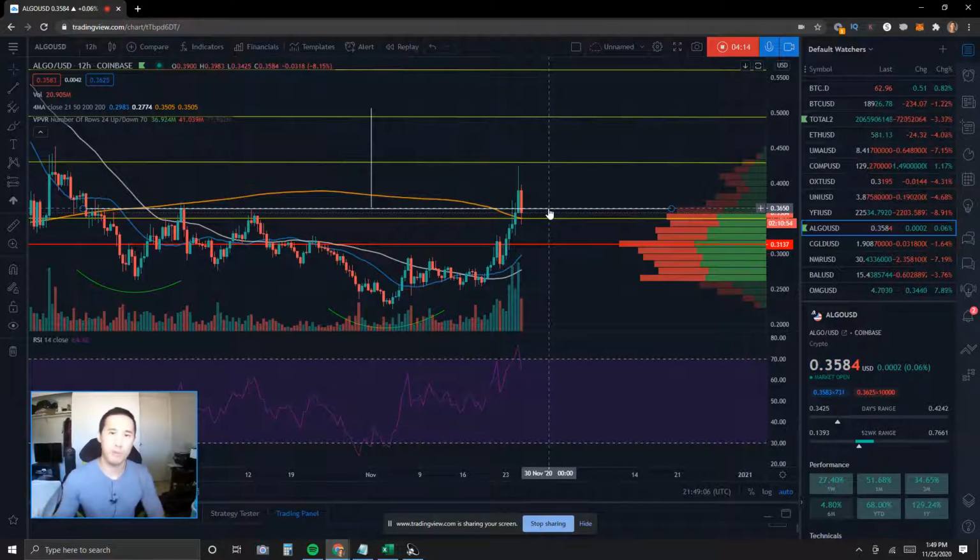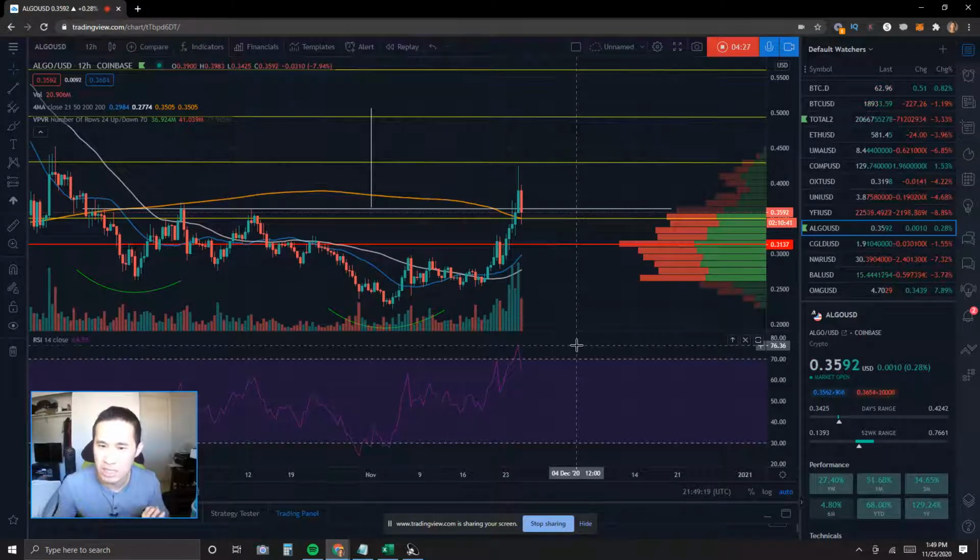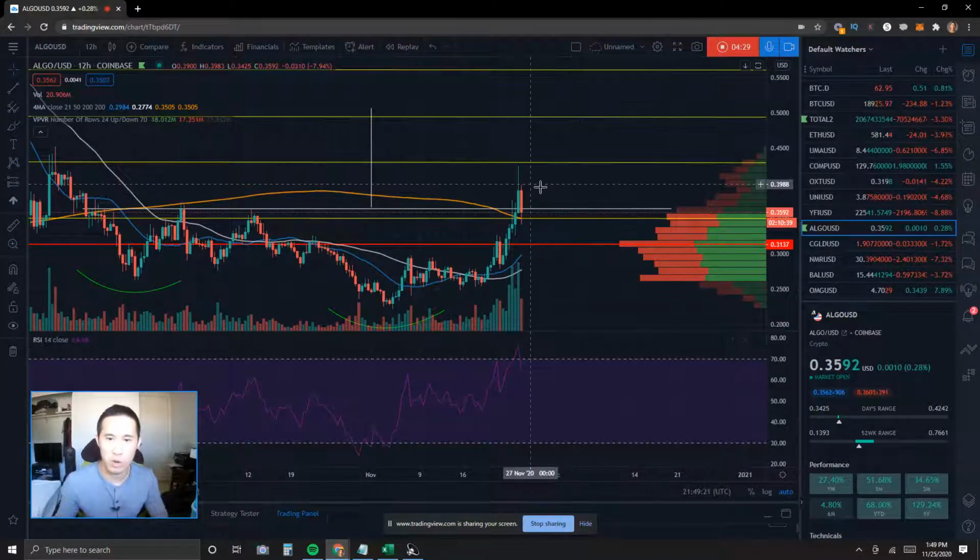If it does hold up, it could take another attempt at breaking this level again, but there's something I want to note. The last high here has created a pretty high reading on the RSI, over 76 on the RSI, okay?